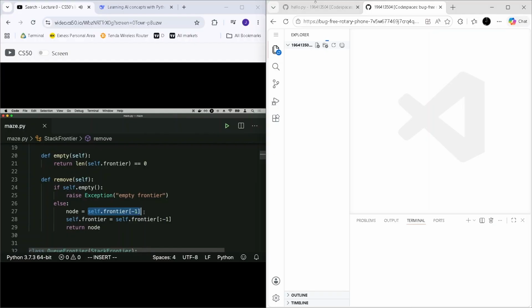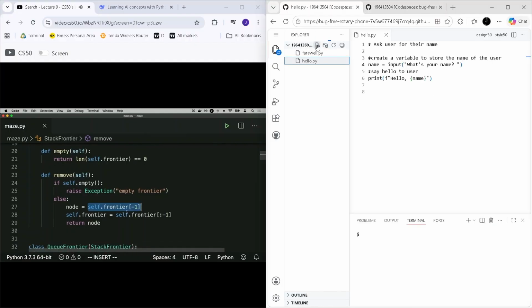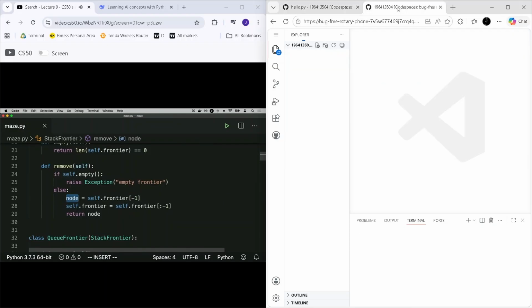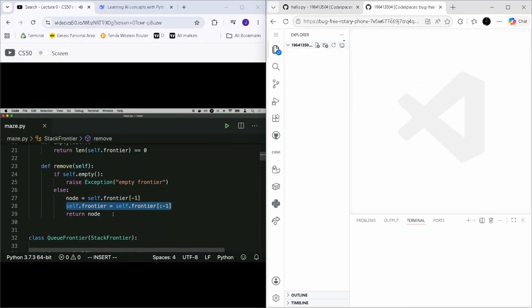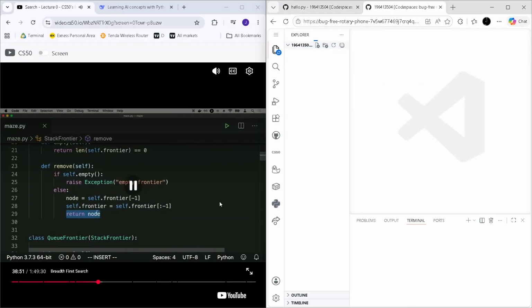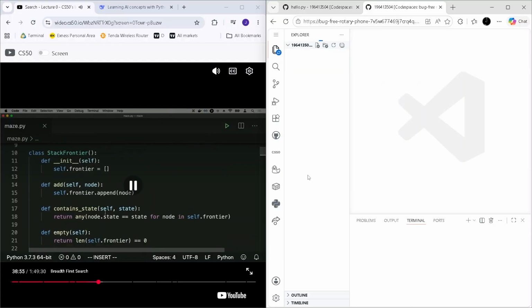Since 0 is the first item, -1 kind of wraps around and gets you to the last item in the list. So we give that the node, we call that node, we update the frontier here on line 28 to say go ahead and remove that node that you just removed from the frontier, and then we return the node as a result. So this class here effectively implements the idea of a frontier.